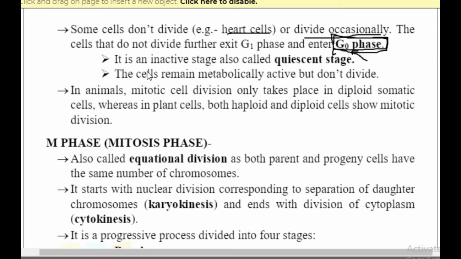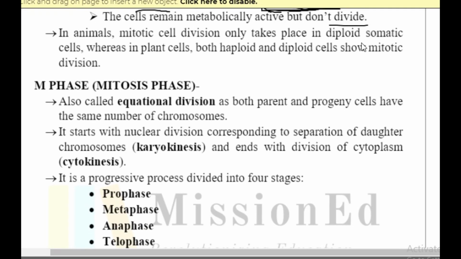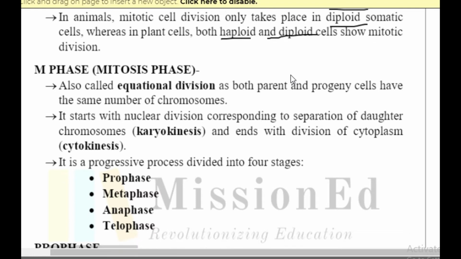Because it is an inactive stage, and it is also called quiescent stage. Okay, quiescent stage, it is very inactive. It will be a dormant stage. The cells will remain metabolically active, but they will not divide. Metabolism will happen inside, but they won't show any kind of division. In animals, mitotic cell division takes place in the diploid only, and in the plant cells it happens in both the haploid and the diploid cells, right?